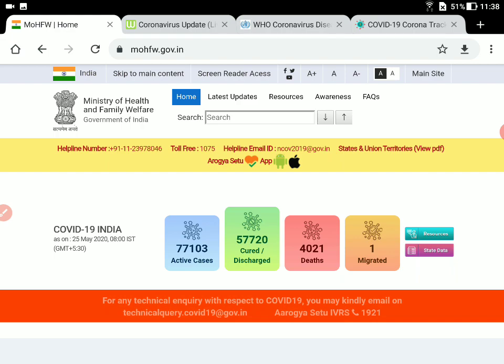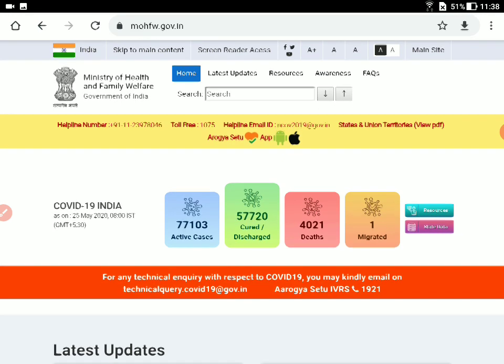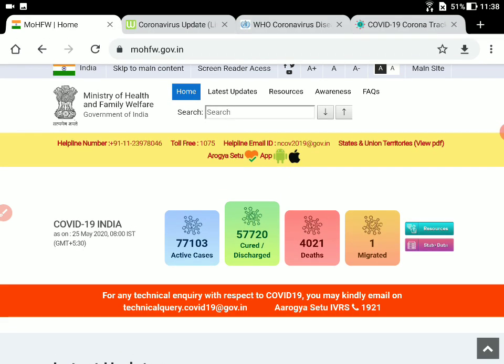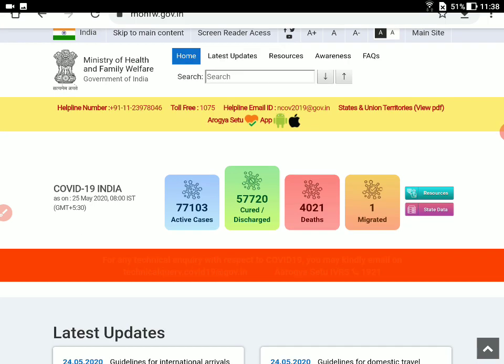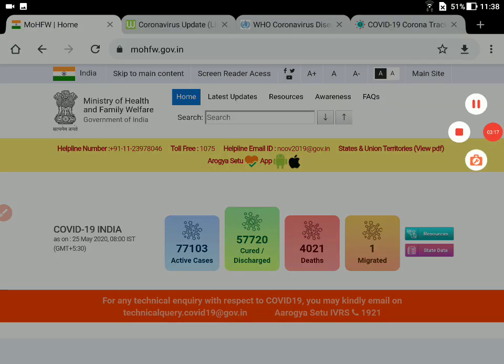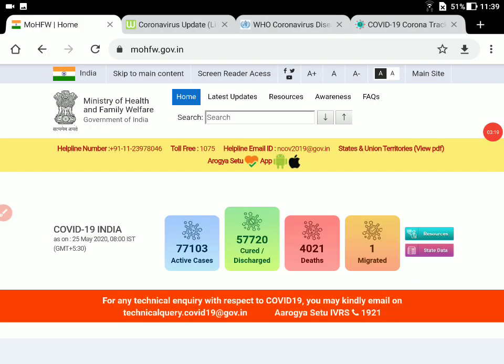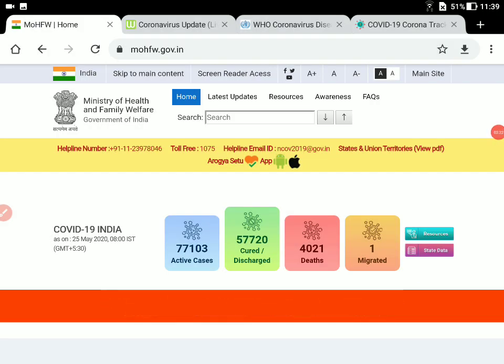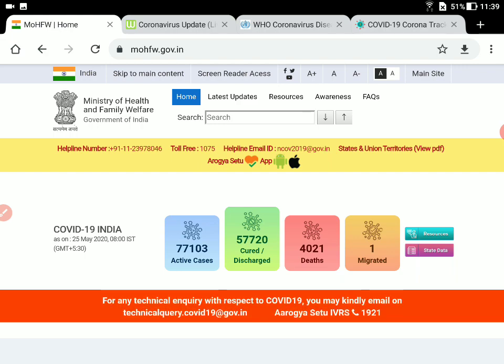The first website that I'm going to talk about is the Ministry of Health and Family Welfare. It basically has very authentic data. There has been a lot of hoax, a lot of WhatsApp forwards, and people are not really positive about it for the simple reason that these things turn out to be misleading information. So it's very important that we look into authentic sites to get relevant information. Based on this, I'm going to refer to 4 different sites. The first site is the Ministry of Health and Family Welfare.